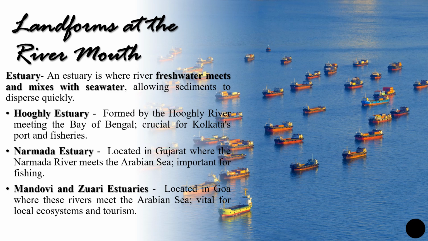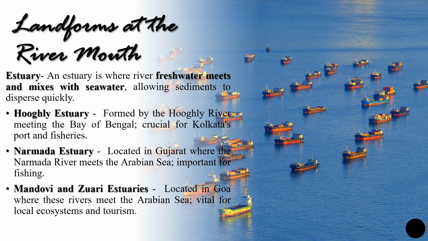Next, we are having Narmada estuary. So it is located in Gujarat, and here the Narmada River will meet the Arabian Sea. So this is also very much important for fishing. Next, we can also see in Goa, where all the rivers that meet the Arabian Sea are very much important for local ecosystem and tourism because they are near the Western Ghats.